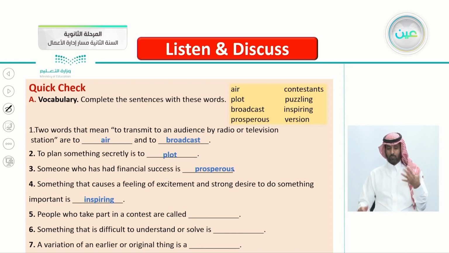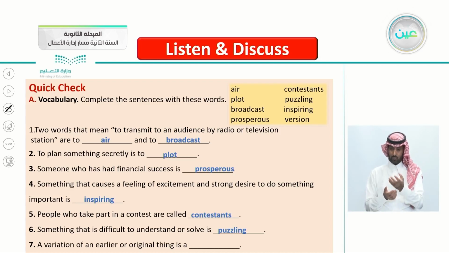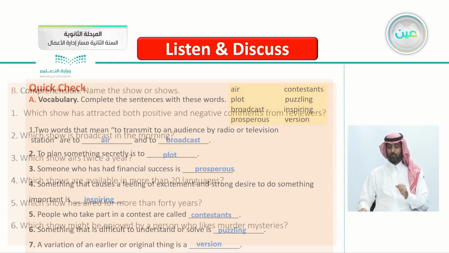Number 5, people who take part in a contest are called, what do they call people who take part in a contest? That's correct, contestants. Number 6, something that is difficult to understand or difficult to solve is, yes, puzzling, from the word puzzle. Number 7, a variation of an earlier or original thing is, that's correct, it's the word version.